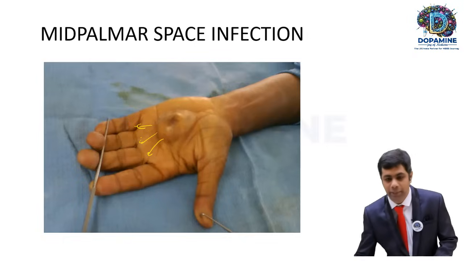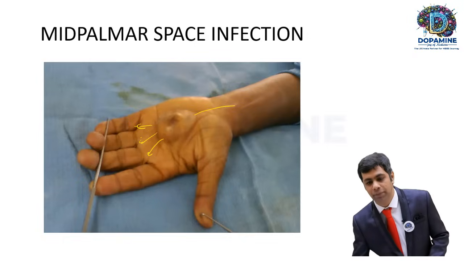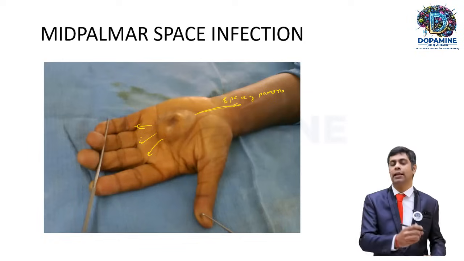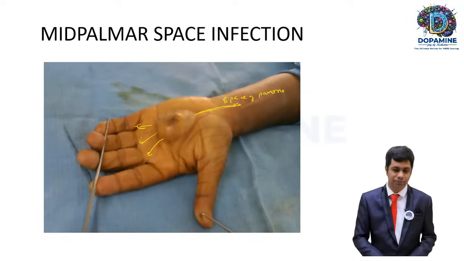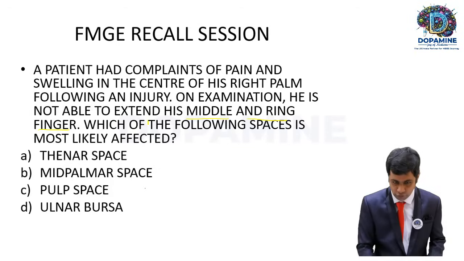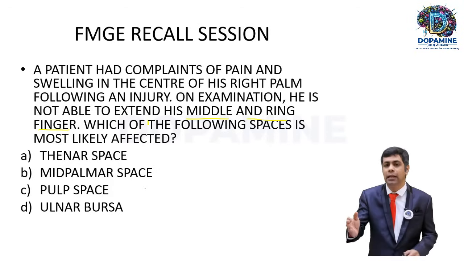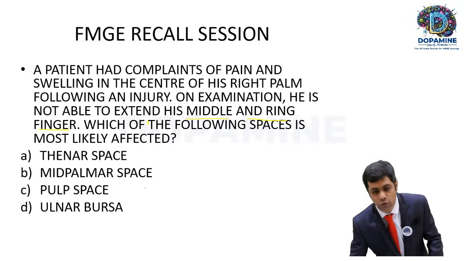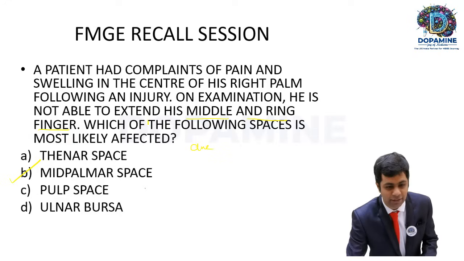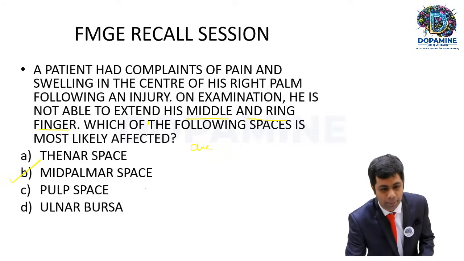Proximally it may communicate with the space of Parona, under the flexor retinaculum. Distally it will communicate with the second, third, and fourth web spaces. Is that clear? So the answer for this question, as the patient is not able to extend the middle and the ring finger, this is the clue factor. The answer will be the mid-palmar space infection. I hope I made this statement very clear.